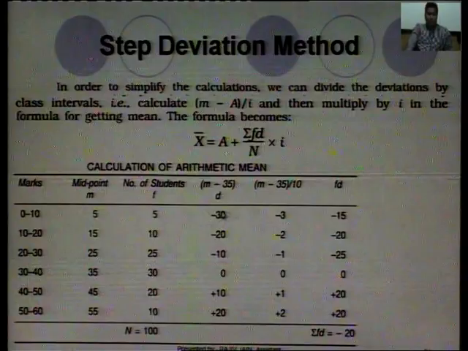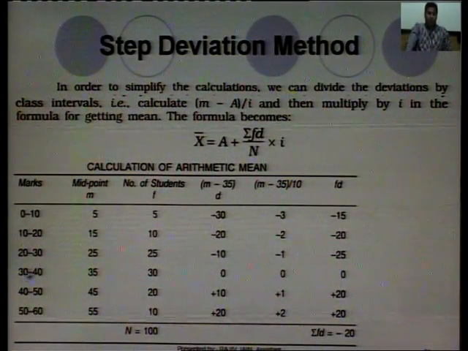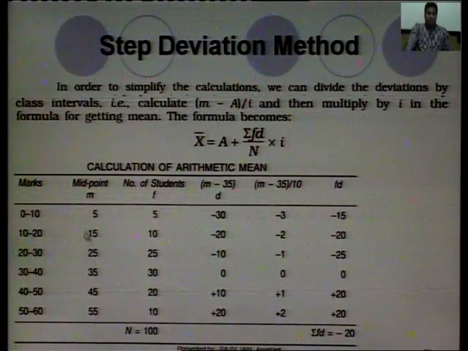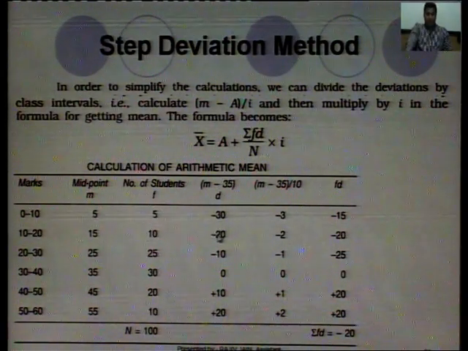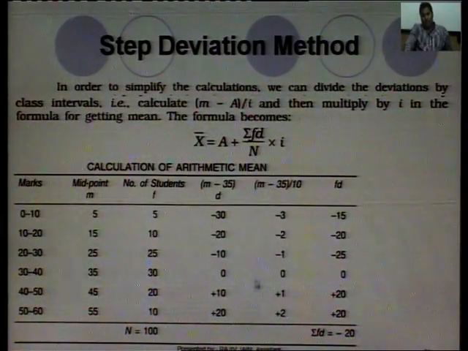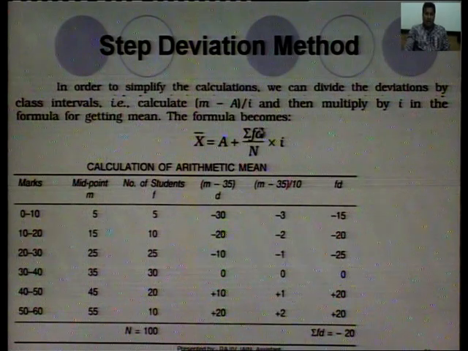So, same formula was there, 0 to 10, 10 to 20, 20 to 30, 30 to 40, values are given. First find the mid values, these are the mid values, these are frequencies. Now, you see m minus 35, 35 was assumed mean, so minus 30, minus 20 are there. Now, we can further divide this 30 by I. What is I here?